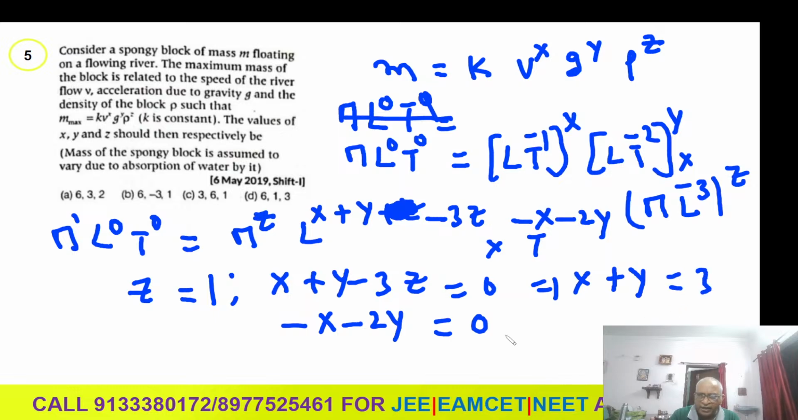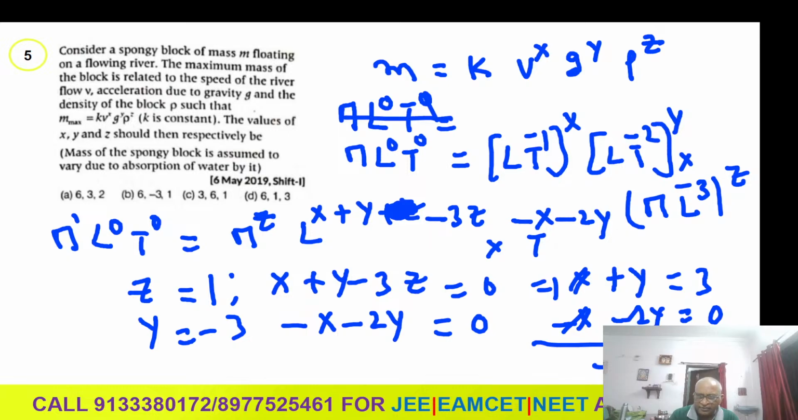Therefore, X plus Y is equal to 3. X plus Y minus 3 is equal to 0. Now take the second equation: minus X minus 2Y is equal to 0. We add these two and X will get cancelled. Minus 2Y plus Y, we get minus Y is equal to 3. Therefore, Y will become equal to minus 3.